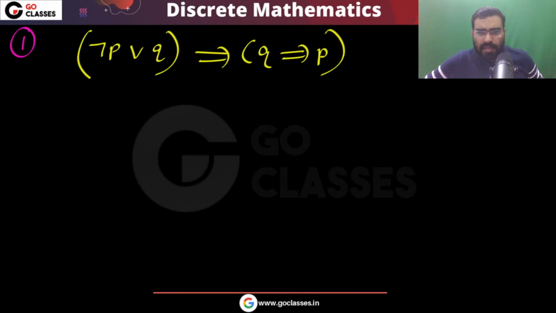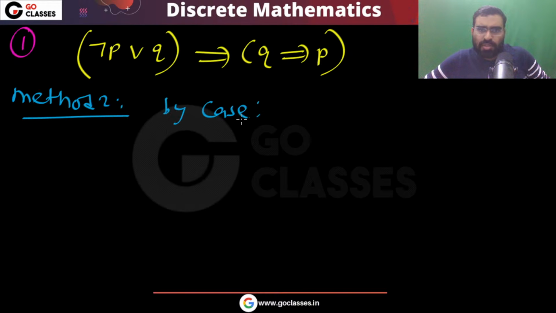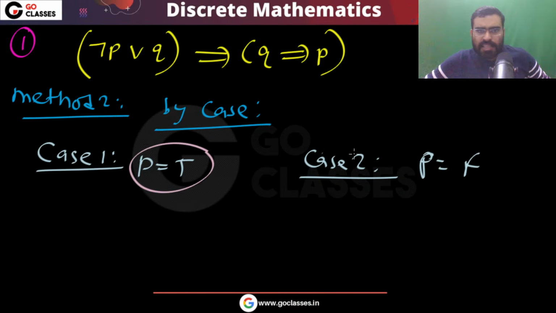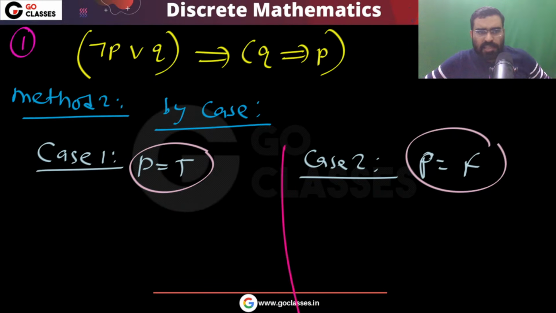There is another method, which is the case method. You can solve the same question case by case. This is a very easy method. You can take two cases. Only two cases are possible because P is a proposition and Q is a proposition: either P is true or P is false. No other case is possible, so there are only two cases.